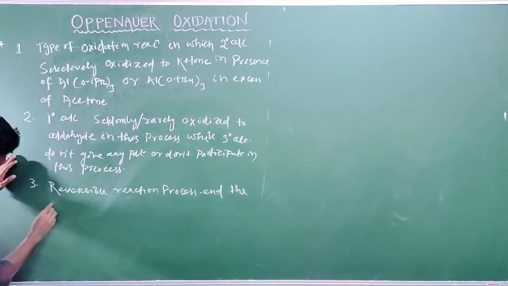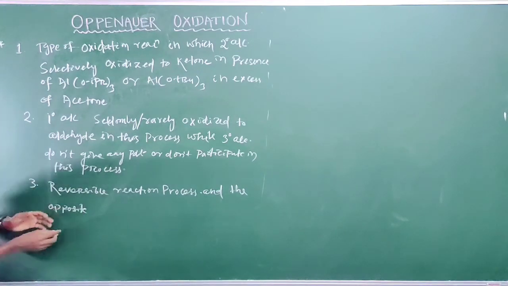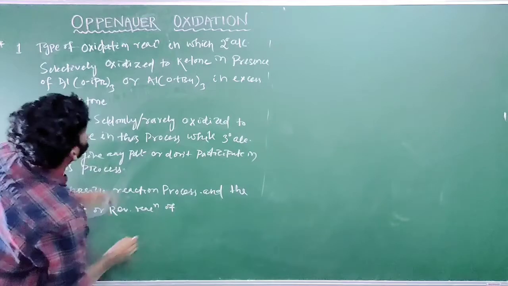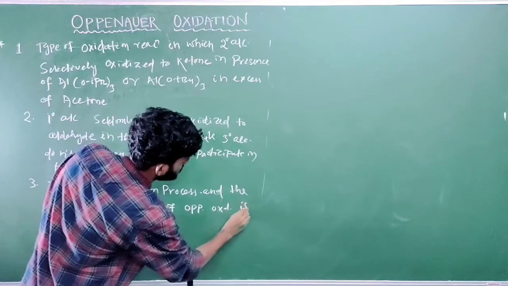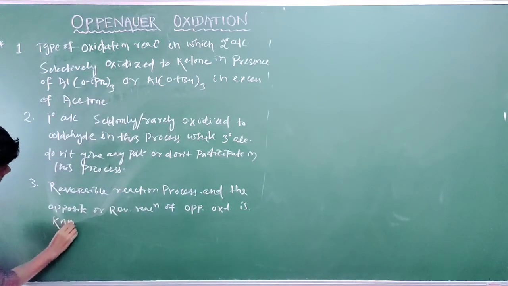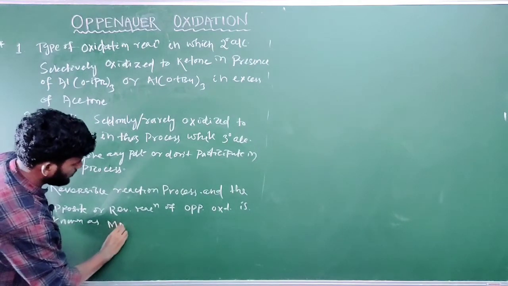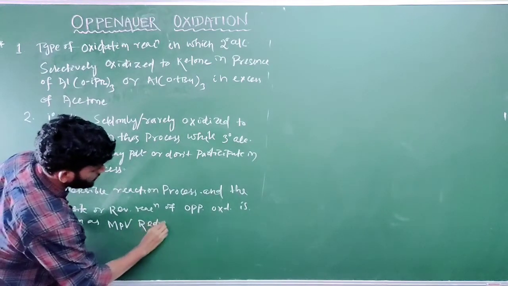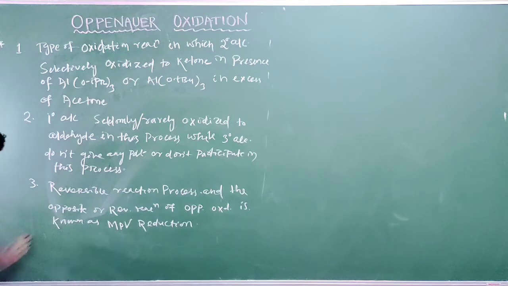The opposite, or reversible reaction, of Oppenauer oxidation is known as Meerwein-Ponndorf-Verley reduction, MPV reduction. So this is Oppenauer oxidation and that is the MPV reduction. Okay. So coming to point number 4.